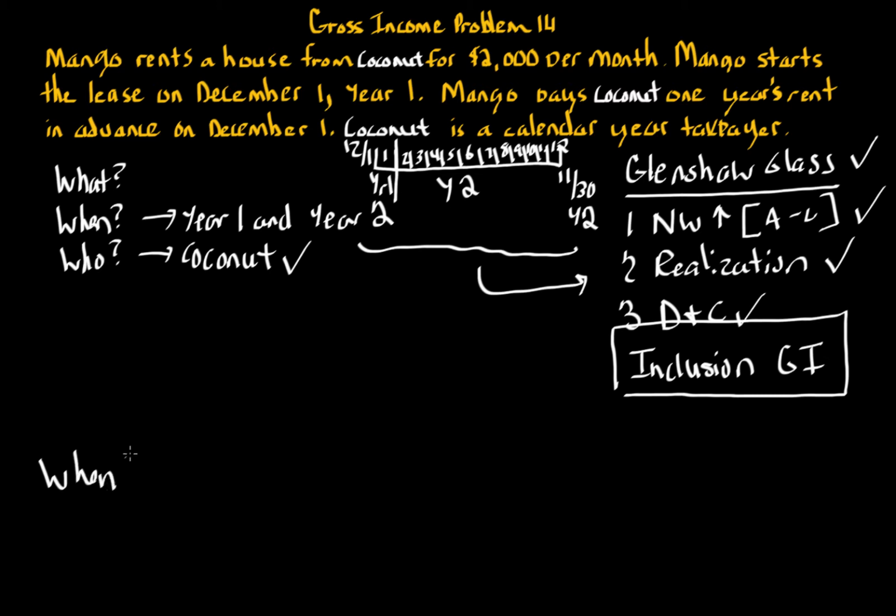Again, our possibilities are we could have year 1 and year 2, or we could just have year 1 or just year 2. So we have really 3 possibilities. Because we do have gross income, we just determined that. So now the question becomes, when is it gross income?